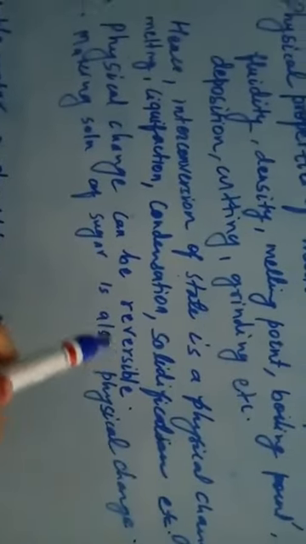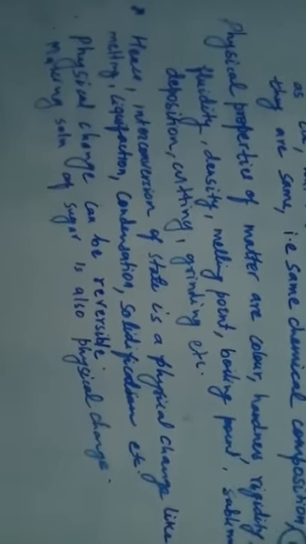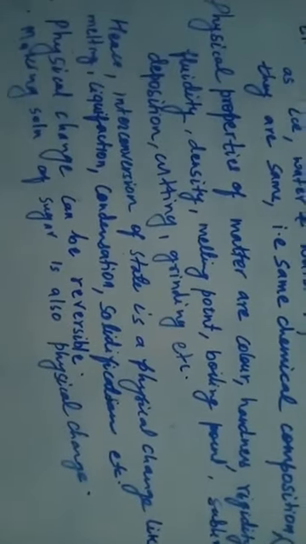Physical change can be reversible. As you know, water becomes ice, and ice melts into water and then vaporizes into water vapor, so that is reversible. Reversible means it can come back to its original state: water to water vapor and then water vapor back to water. Here you can see there is no formation of a new substance. Water became water only, just the change in state happens.